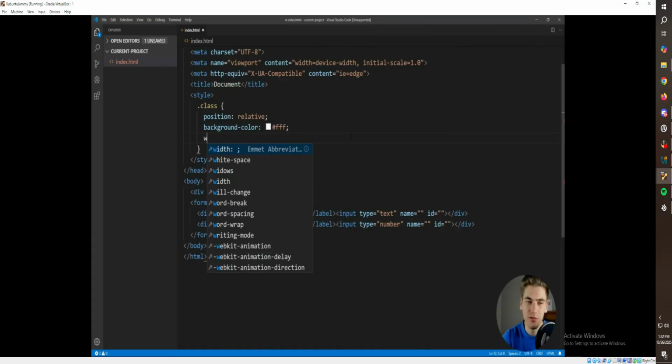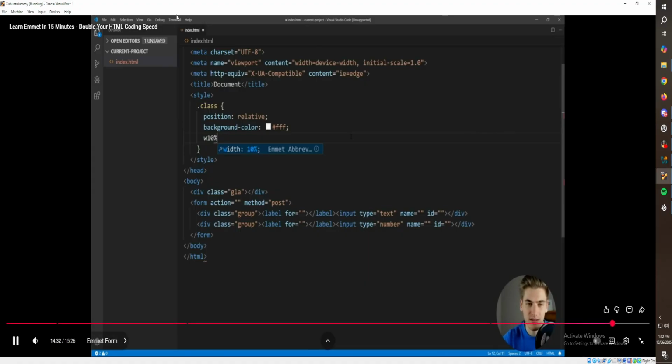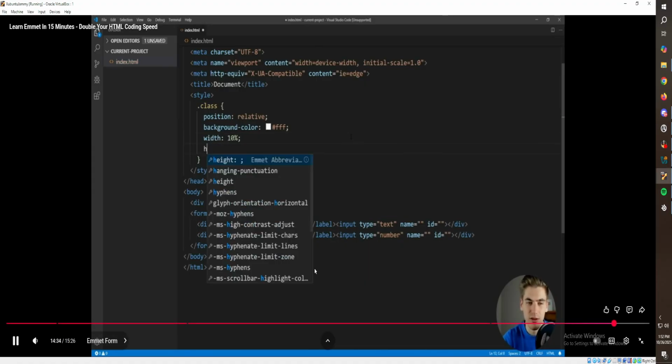And if we want to type a value, for example, 10, you can see it's going to generate us a width of 10 pixels, just like that. If we wanted to supply units, we just type our units, and now we have a width of 10 EM. Or, for example, a width of 10%, just like that. Same thing for height.